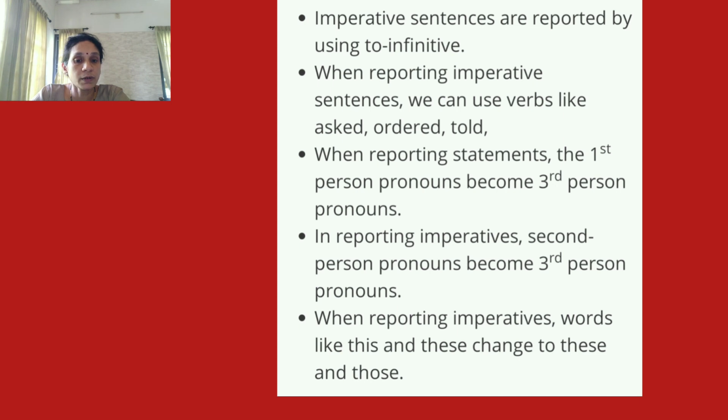Clear? Learn all these points. In reporting imperatives, second person pronouns become third person pronouns. And another point, when reporting, words like this and these change to that and those.